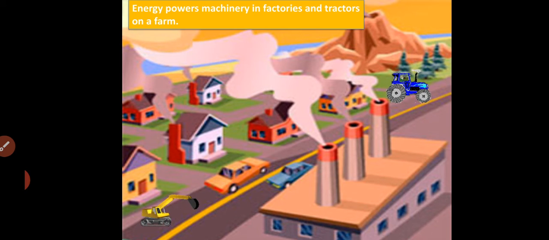Now look at this picture. Energy powers machinery in factories and tractors on a farm. Energy is very important to let all of the machines in the factories work, and the tractors on a farm. We need energy to let all of these machines and tractors work. Without energy, they will not work.